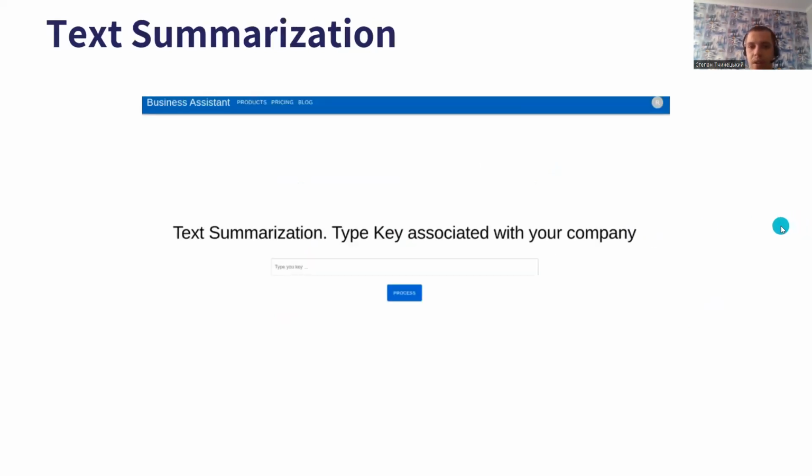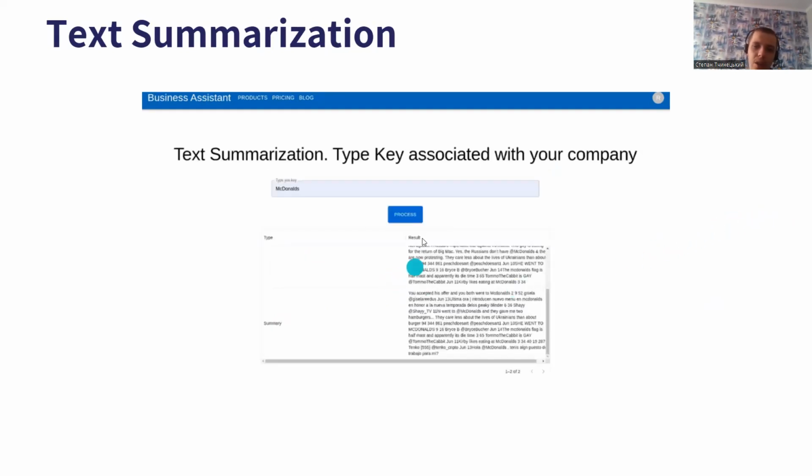Text summarization. This is just to show you that all our interfaces look the same, but we are keeping it simple. The user will also type a word associated with his company, like McDonald's again, and we will get all the posts in raw form and a summary. On the right side we can see all the raw text, and here is the summary we get from it.